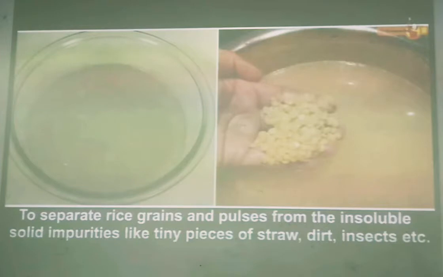Now we are going to study where this process of sedimentation and decantation is used. It is used every day at your home and we don't even realize what kind of process is going on. Whenever we cook food, to separate the rice grains and pulses from insoluble solid impurities like tiny pieces of straw, dirt, insects, etc., what do we do?